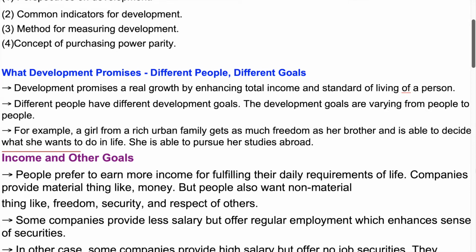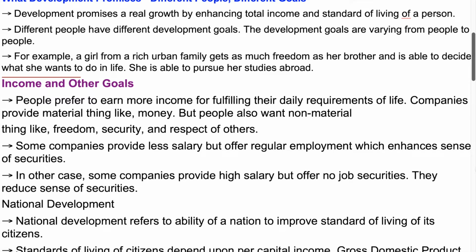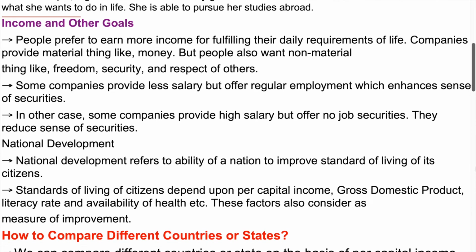Income and other goals. People prefer to earn more income for fulfilling their daily requirements of life. Companies provide material things like money. But people also want non-material things like freedom, security, and respect of others. Some companies provide less salary but offer regular employment, which enhances the sense of security. In other cases, some companies provide high salary but offer no job security. They reduce the sense of security.